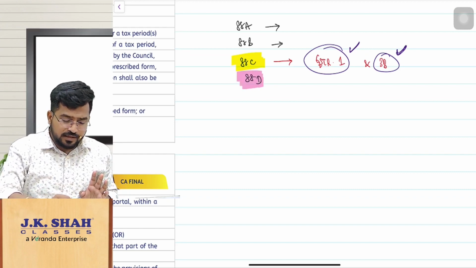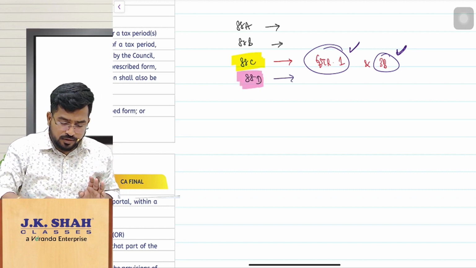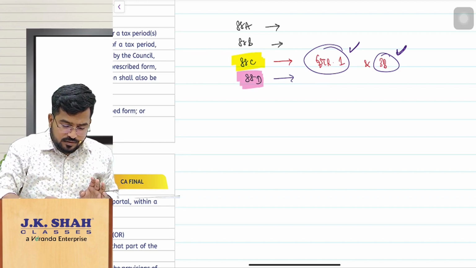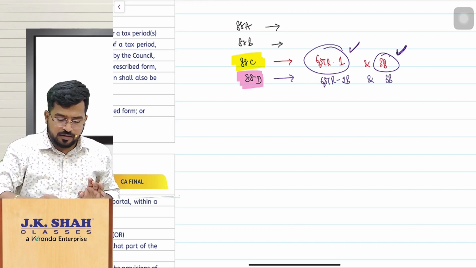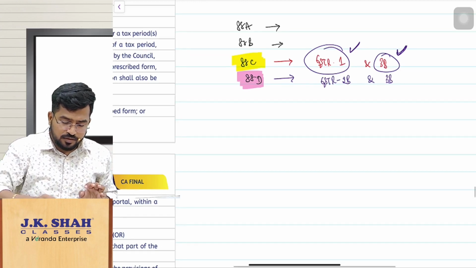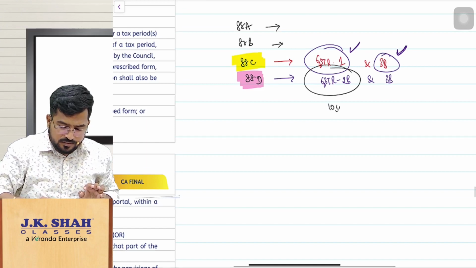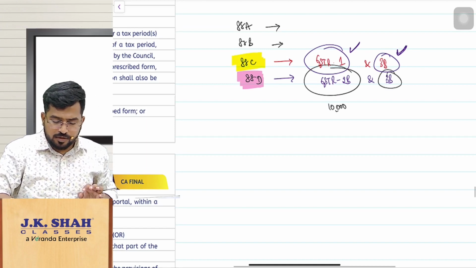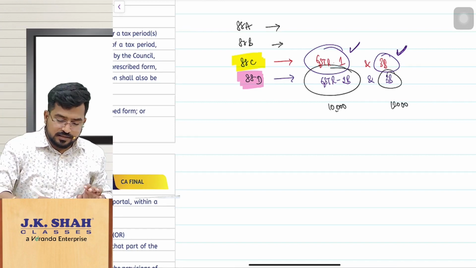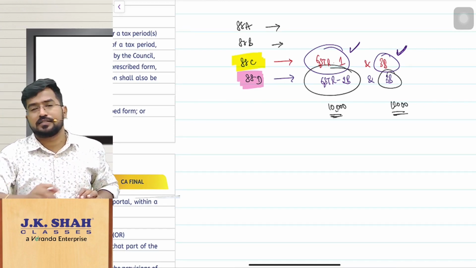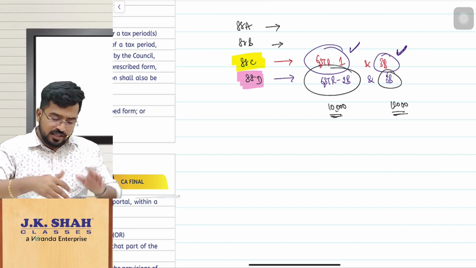But rule 88D, what is it? Rule 88D is all about GSTR 2B and 3B. In GSTR 2B, you have ITC of 10,000. In 3B, you have taken ITC of 12,000. That means there is a difference in ITC availing. So same like 88C only.